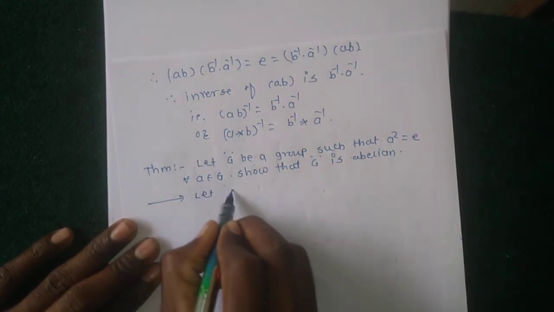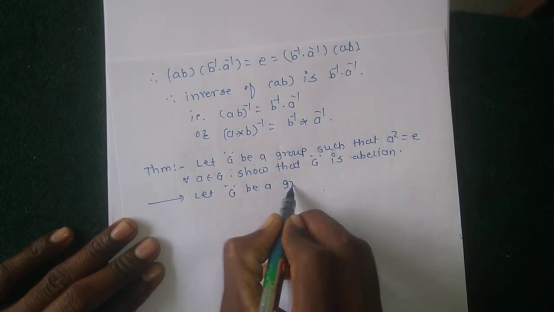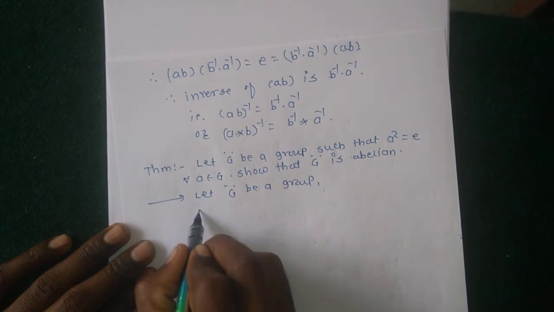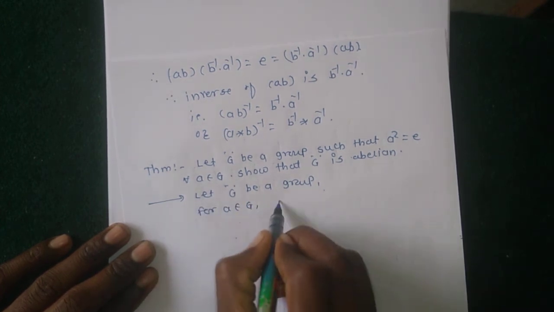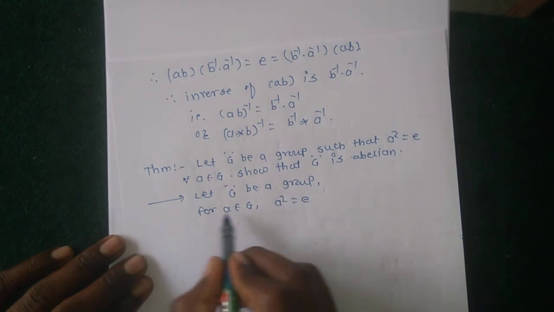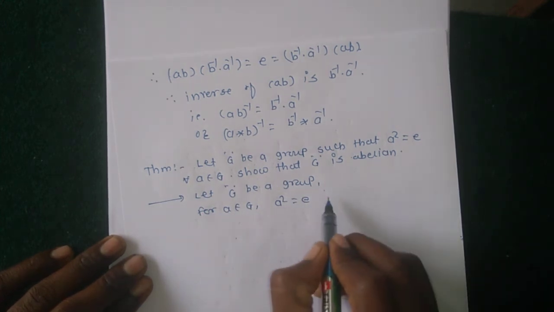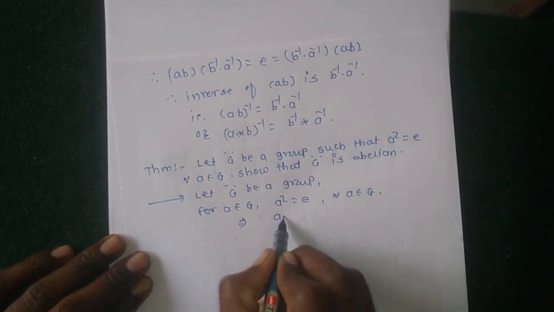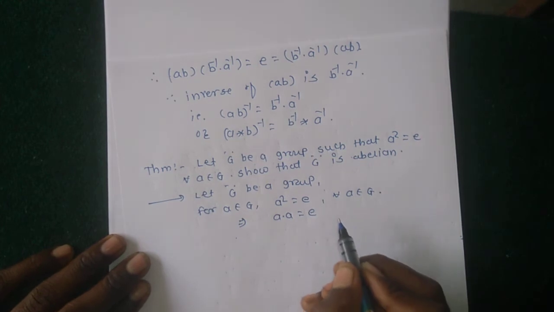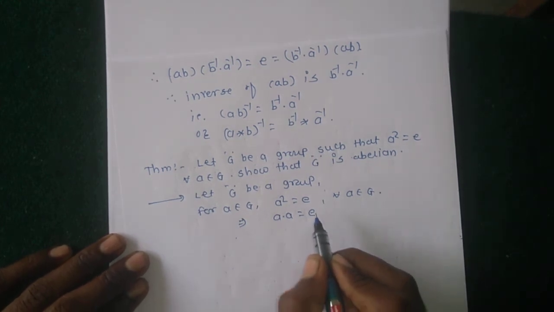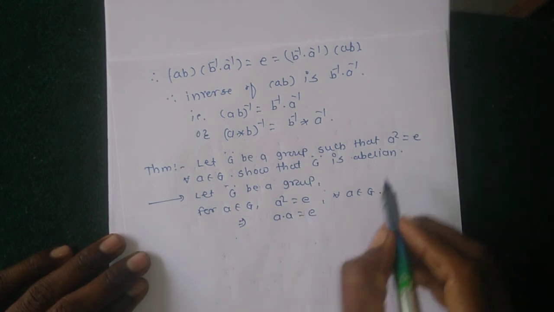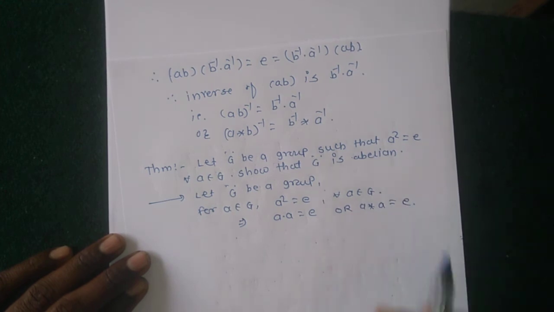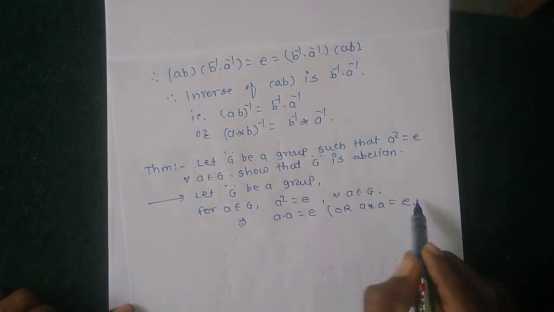Let G be a group, and for a belongs to G, a square equal to identity for all a belongs to G, which implies that a into a equal to identity. But by the inverse property, this is also written as a star a equal to identity.